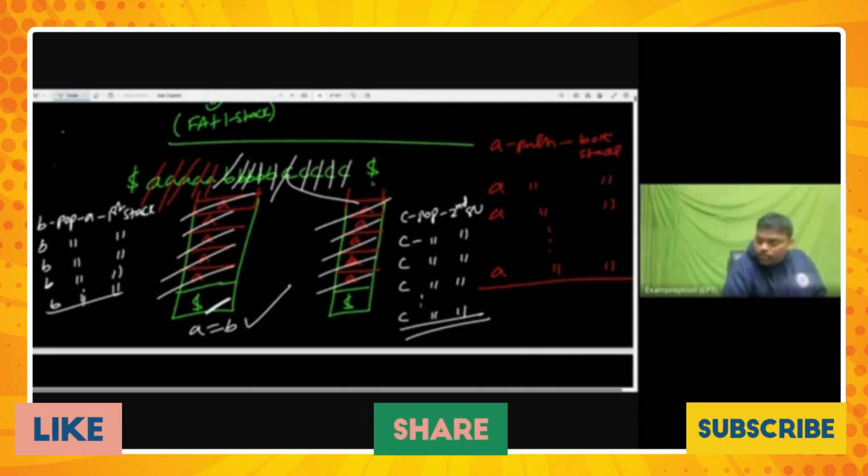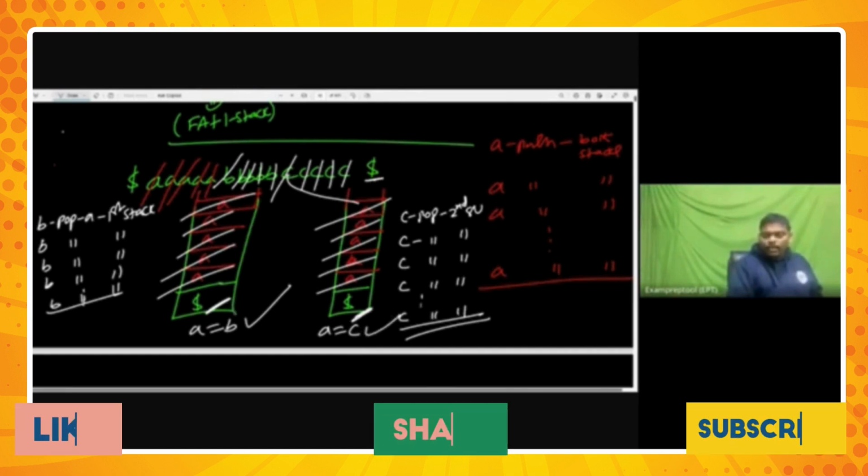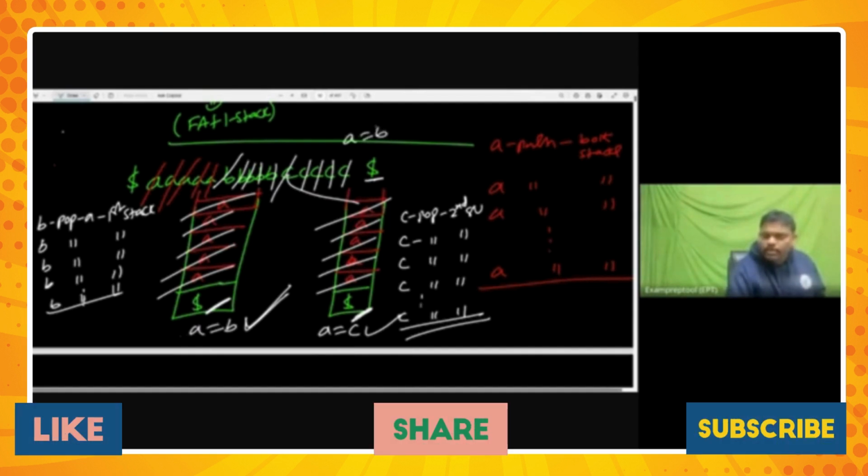C is over. What does it mean? Dollar came. Right? Here also dollar. Oh, A is also over. That means A is equal to C is also compared. When I got to know C is over, I got to know A is also over. So A is equal to C. When I got to know B is over, A is also over, then A is equal to B. That means A is equal to B, and one more, A is equal to C also. Indication that A is equal to B is equal to C.